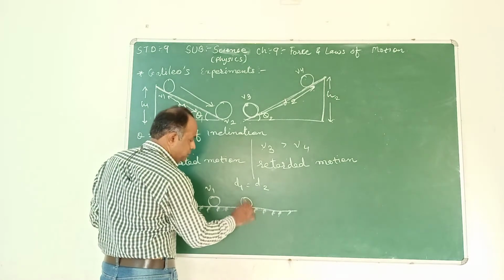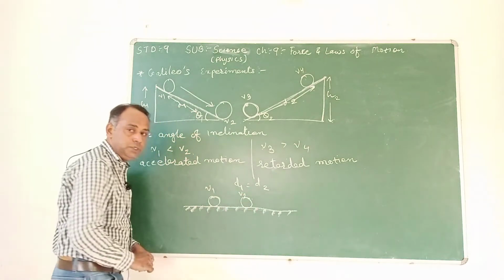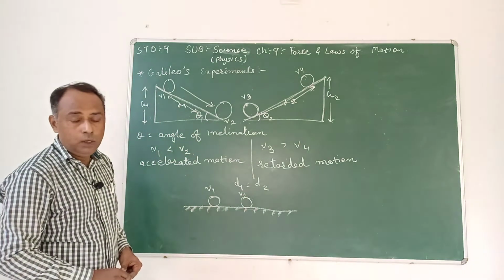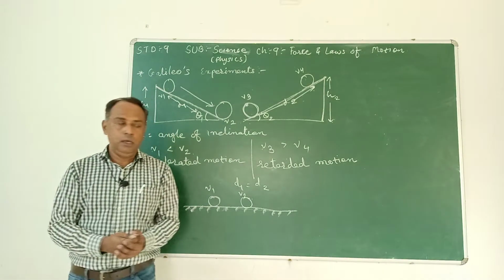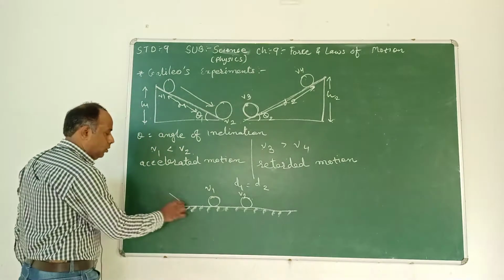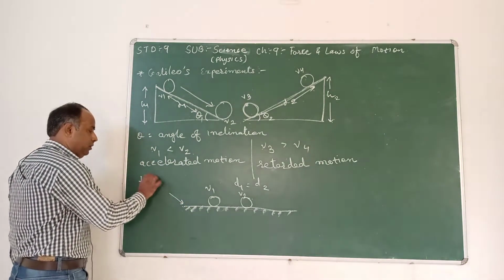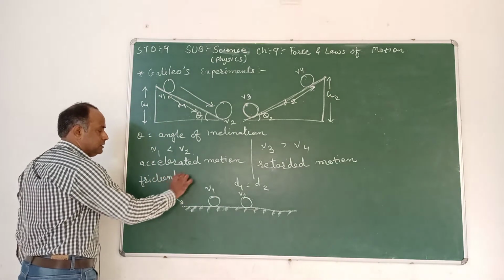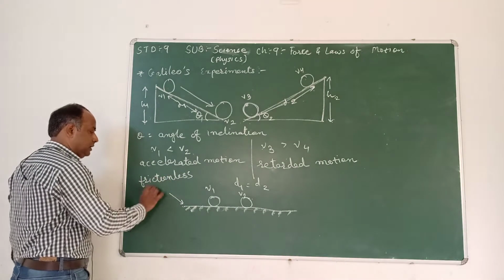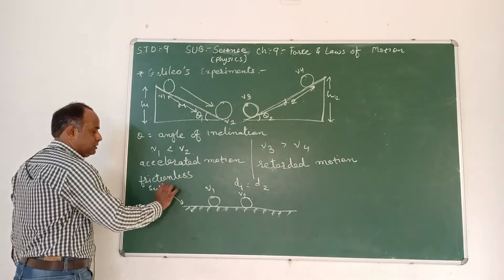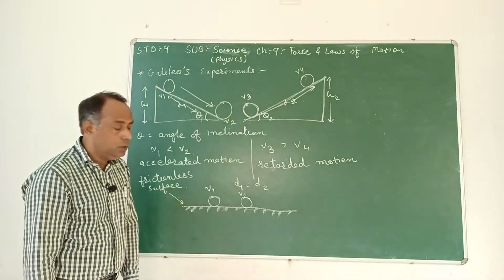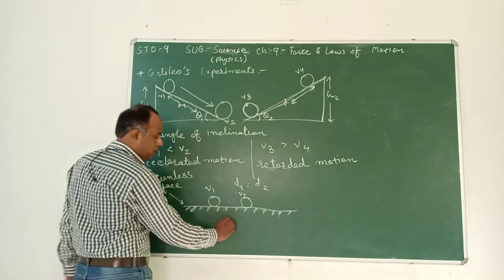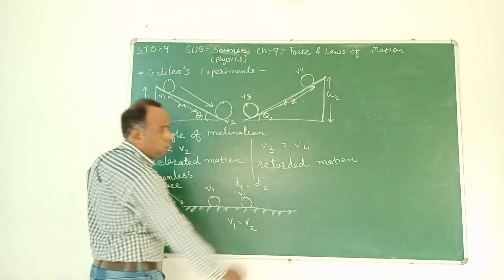Now at this point I note down its velocity, I'll call it v2. What can we imagine in this case if I take a frictionless plane surface? What can we conclude? We can say, sir, v1 will be equal to v2.